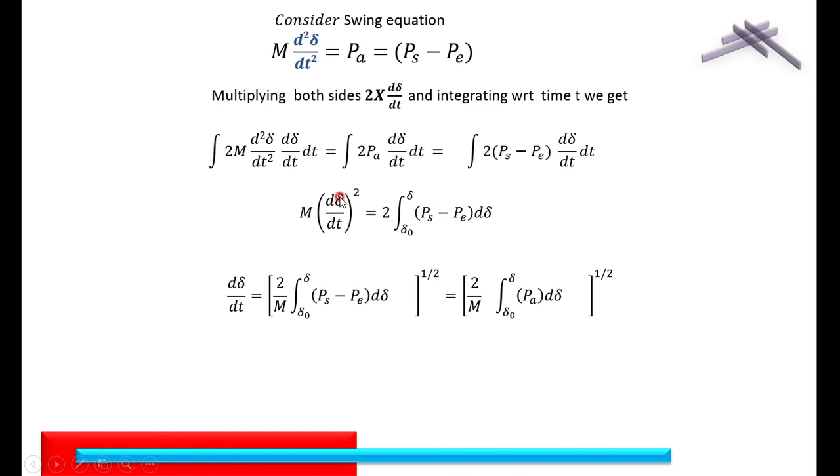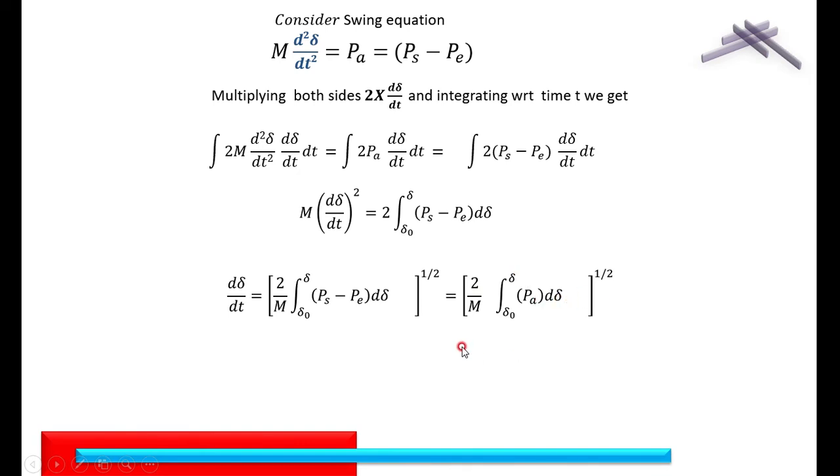Now, what I am interested in is d delta by dt. Therefore, I am taking the square root of this, so that what I am getting is d delta by dt. The m I am transferring to the other side. Therefore, it is 2 by m integration between delta naught to delta, (Ps minus Pe) d delta, raised to 1 by 2, because I am taking the square root on both sides. The (Ps minus Pe) d delta is nothing but your Pa d delta. Already it is defined here, Pa is equal to Ps minus Pe. Therefore, it is delta naught to delta Pa d delta.